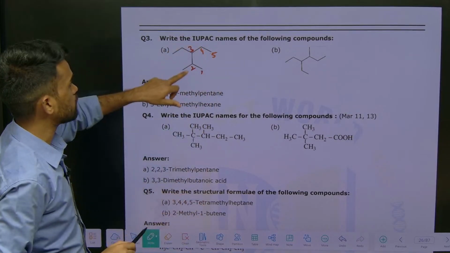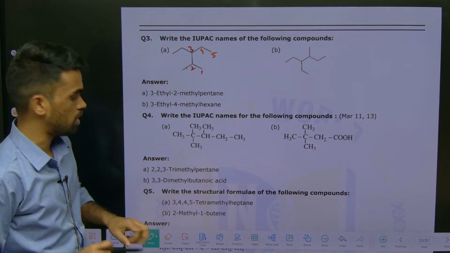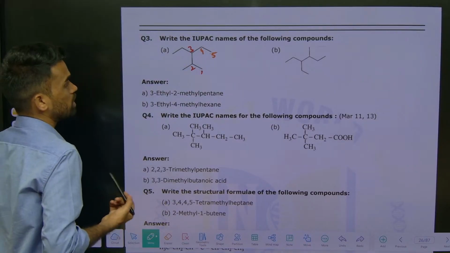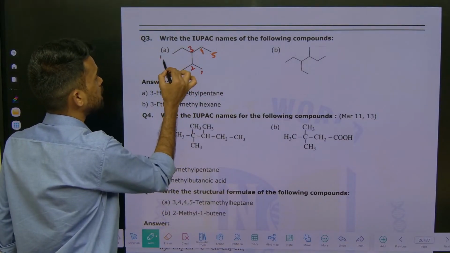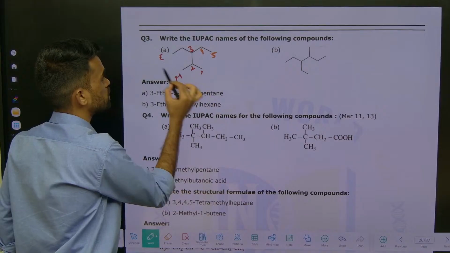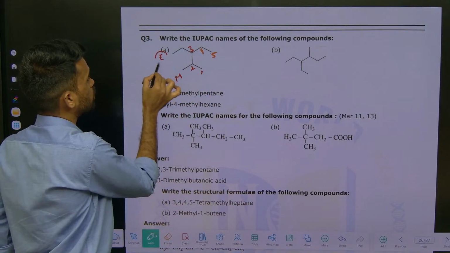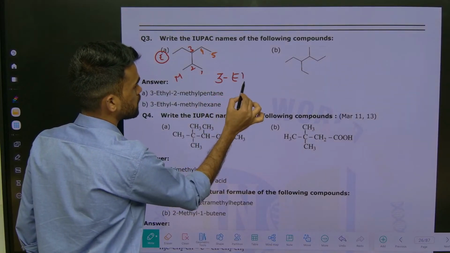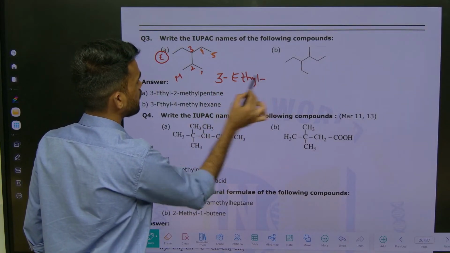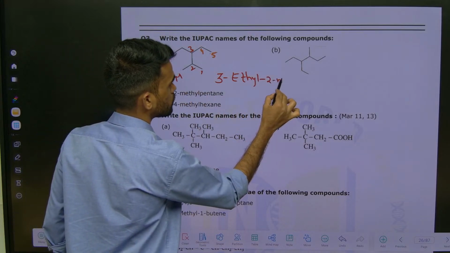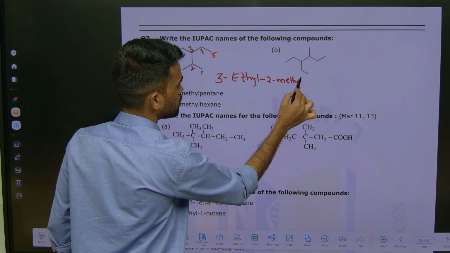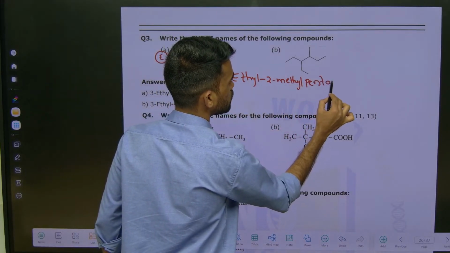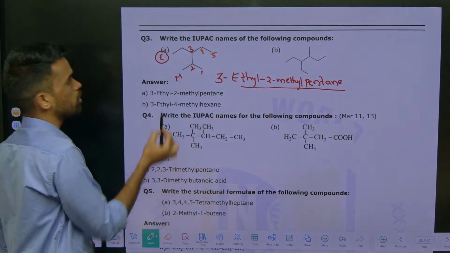So at second position we have methyl, at third position ethyl, and the parent chain here is pentane. Now how can we write the name? Ethyl, E, methyl, M, which comes first as per alphabets? We know in alphabetical order, E comes first. So you should write 3-ethyl, the first letter should be capital. Next, 2-methyl. Five carbons are there, pentane. Like this, this is the IUPAC name of the compound.